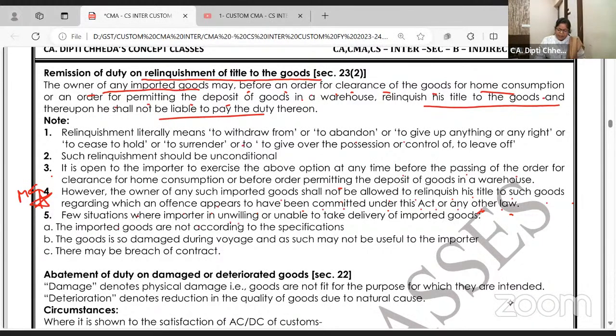Few situations where the importer is unwilling or unable to take the delivery. Reasons why someone will relinquish the goods, I don't want them. Imported goods are not according to the specification. Goods are so damaged during voyage that they may not be useful to the importer. There may be a breach of contract. What we imported and what you have sent is different. Exporter, we are not going to take these goods. Let them lie at our port, take them back, do whatever. Followed? So these are the cases.